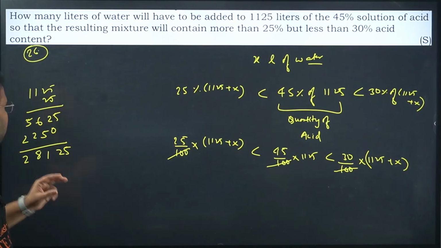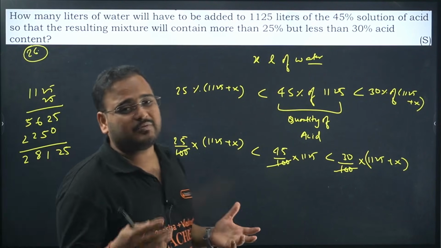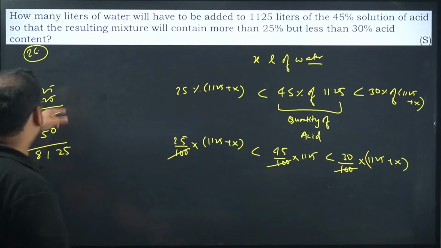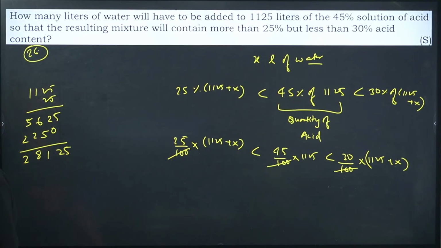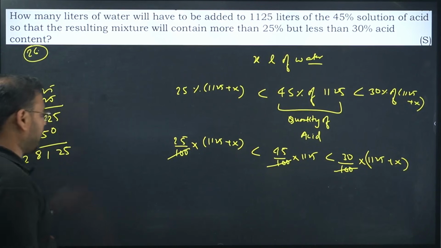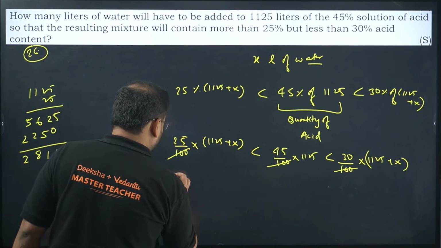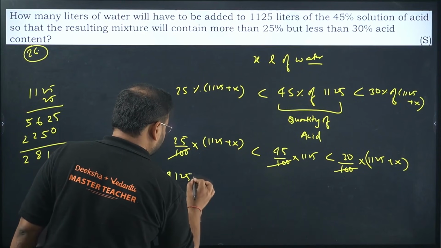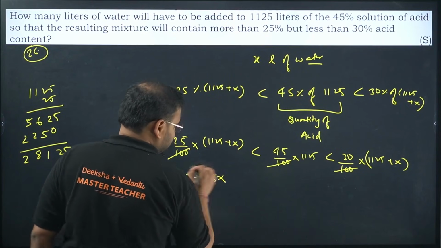Let me just check one more time to have clear calculations, because you can't make any mistakes in the examination. 5 into 5 is 25, carry 2, 10 plus 2 is 12, 1 is carry, 5 into 1 is 5 plus 1 is 6. Again 5 into 2 is 10, carry, correct, no? 28125 plus 25x.